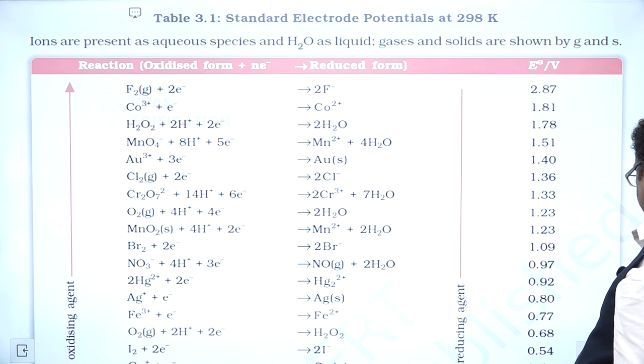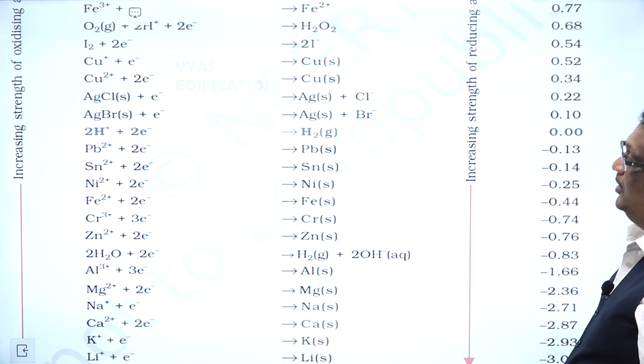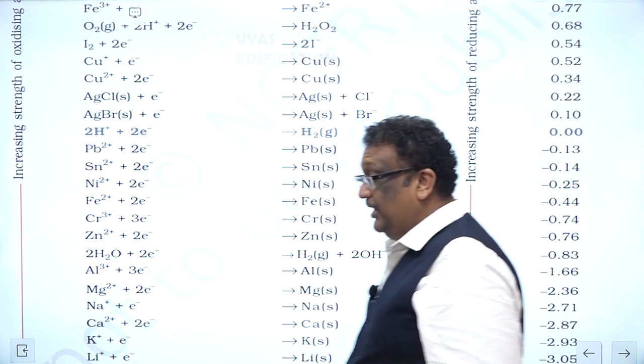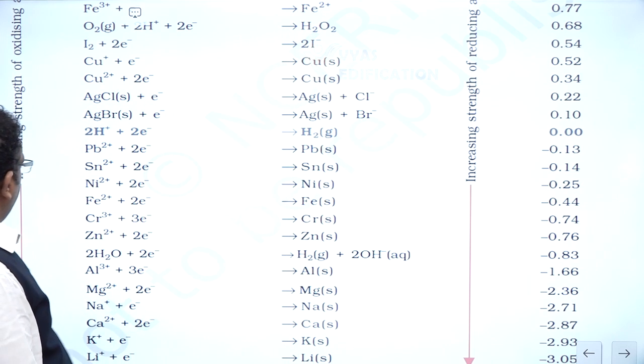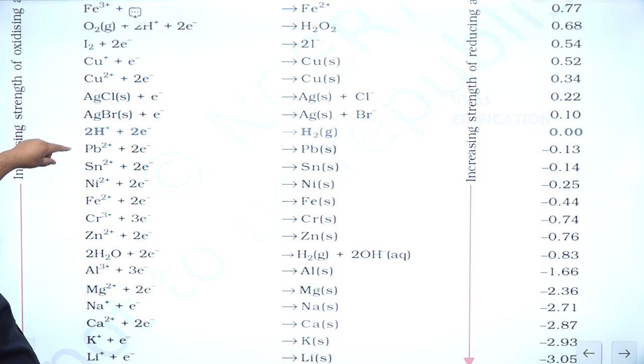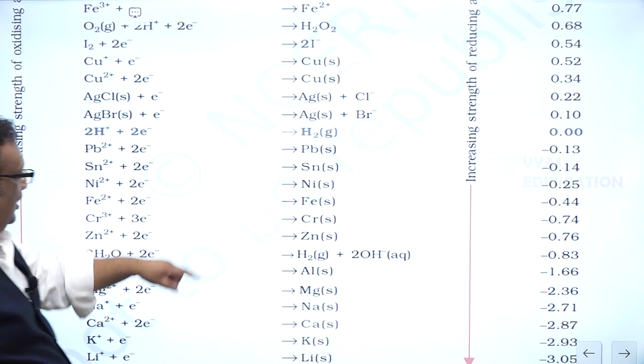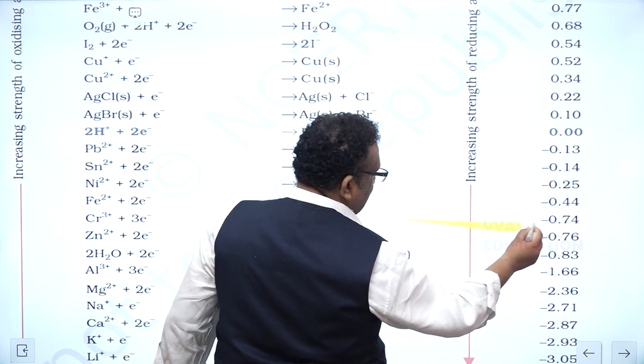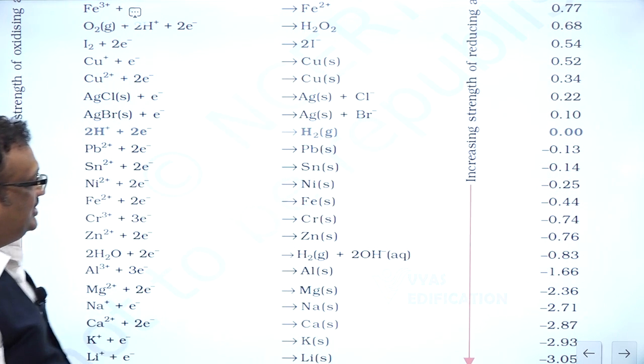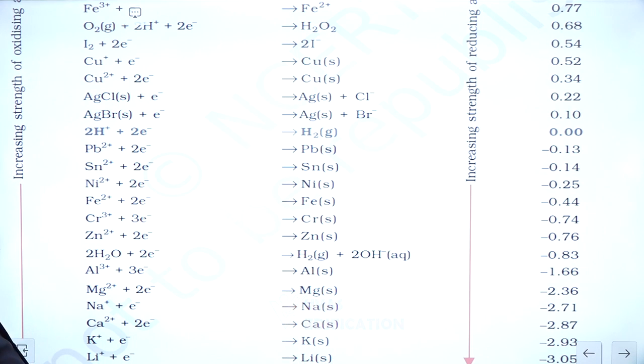So, we have two data. Fine. Do we have more? Yes. We need for chromium and we need for cadmium. Chromium is here. The SRP is minus 0.74.